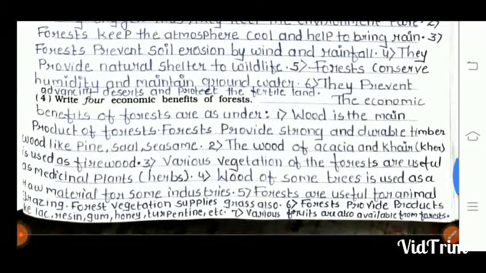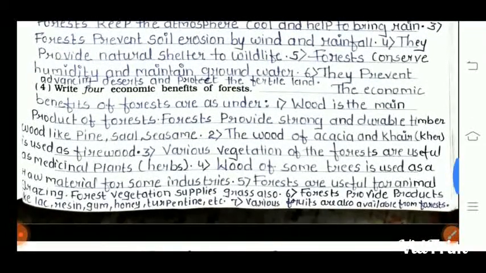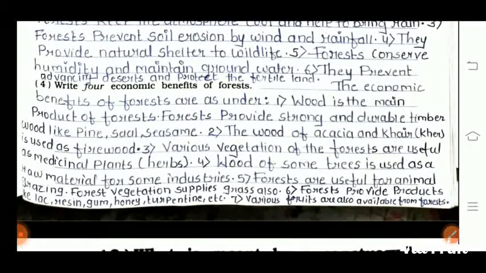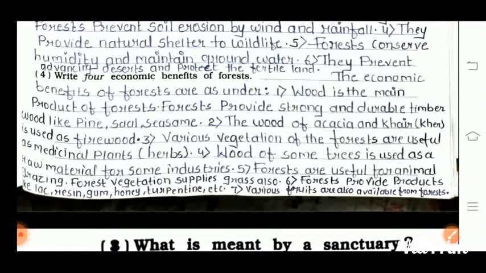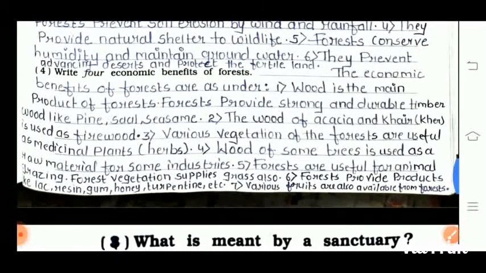Fourth point is they provide natural shelter to wildlife. Fifth point is forests conserve humidity and maintain the groundwater. Sixth point is they prevent advancing desert and protect the fertile land.